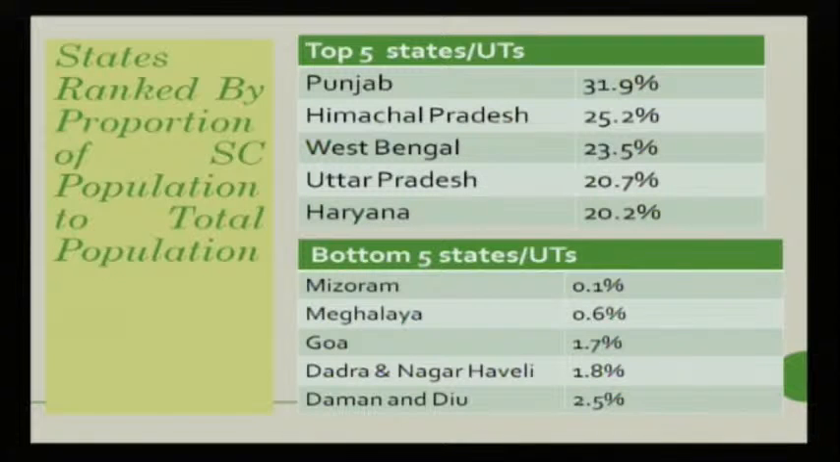And if we talk about the bottom 5 states, Mizoram has only 0.1% population who are scheduled caste. Similarly, Meghalaya has 0.6%. If we talk about the bottom 5 states, you will find that they have more scheduled tribe population, so the scheduled caste population is less in Mizoram, Meghalaya, Goa, Dadra and Nagar Haveli and Daman Diu.